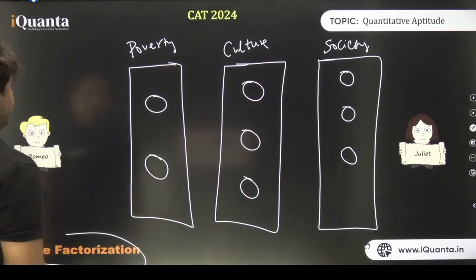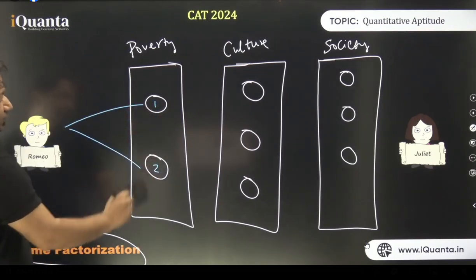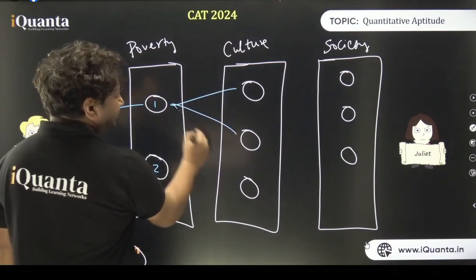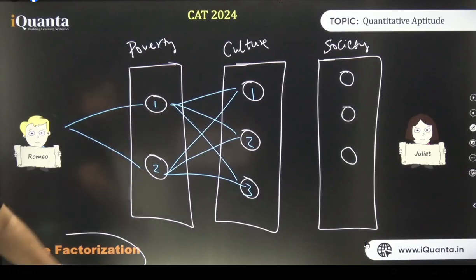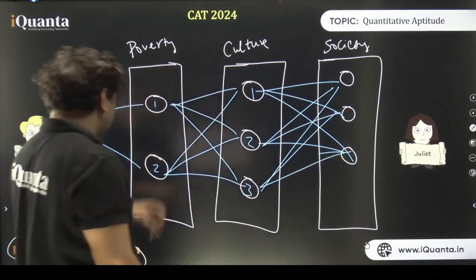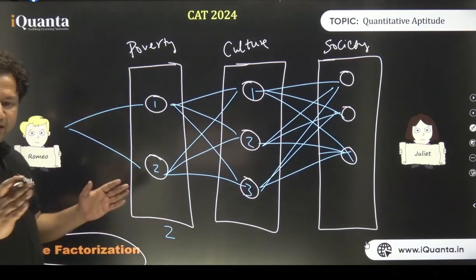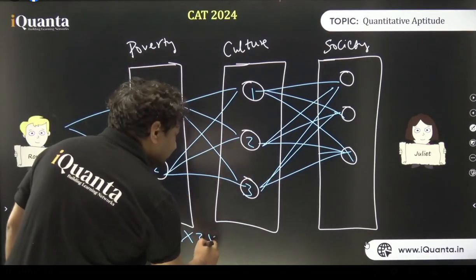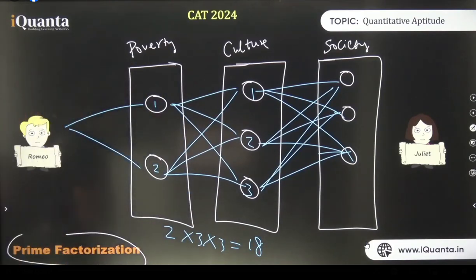Okay, so Romeo can choose 2 different ways. He can go here or he can go here. The moment he comes out of either of these holes, now he has 3 different options: 3 for the first hole, 3 more for the second hole. Yes or no? Is that clear? So Romeo has 2 choices in the first wall. For every choice, there are 3 choices here. So overall, he has 2 multiplied by 3 choices. And then 3 more here, so multiplied by 3 choices again. Overall, Romeo can meet Juliet in 18 different ways.